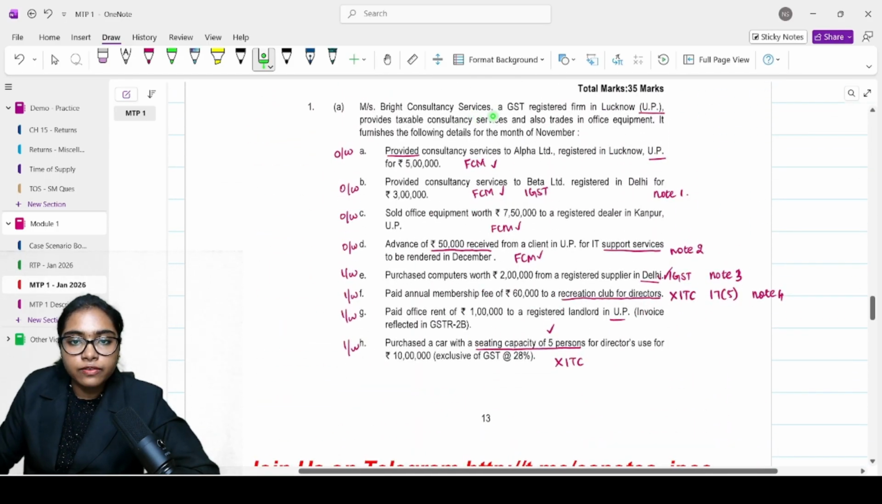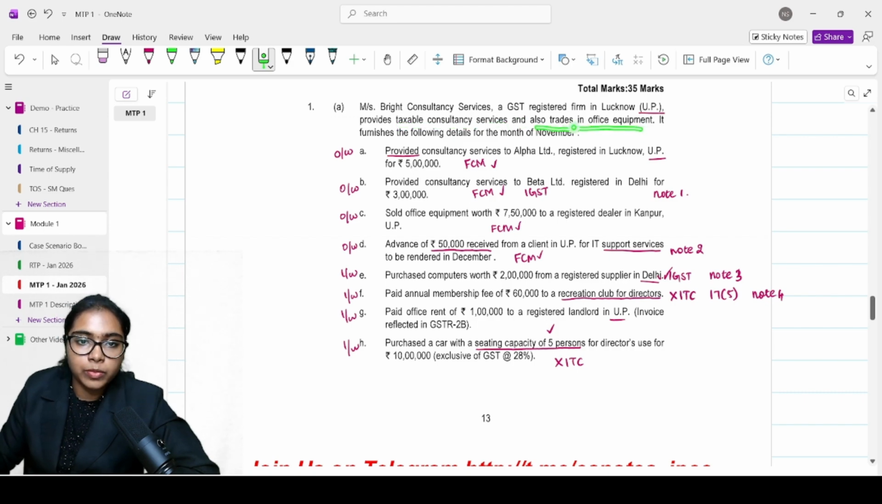Bright Consultancy Services, a GST registered firm in Lucknow, UP, provides taxable consultancy services and also trades in office equipment. It furnishes the following details for the month of November. Provided consultancy service to Alpha Limited in Lucknow. This is within the state. Intra-state. This is outward supply because you provided consultancy service. It is covered under FCM only. Outward supply.